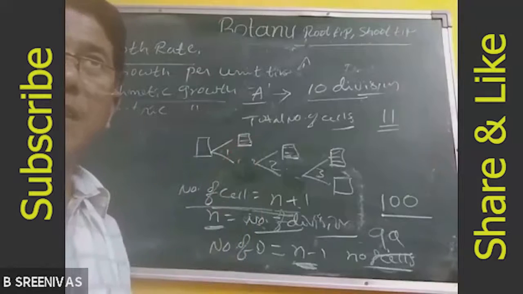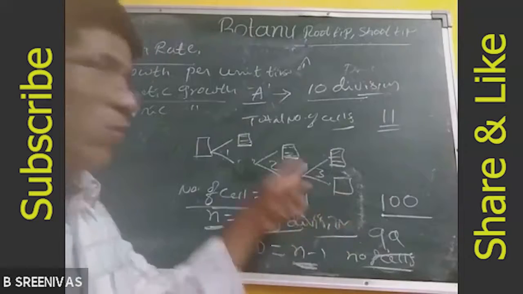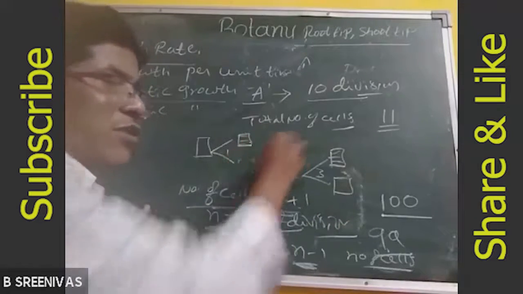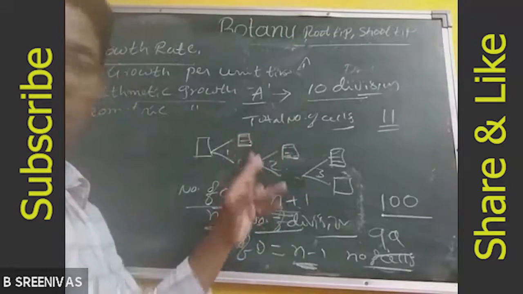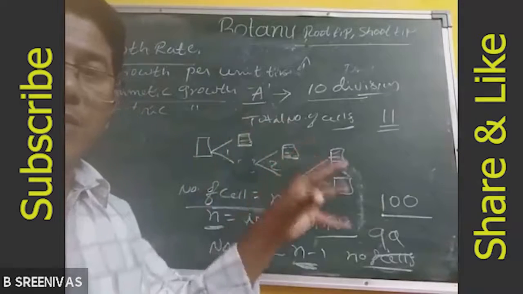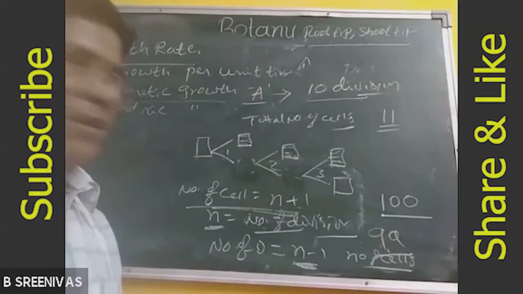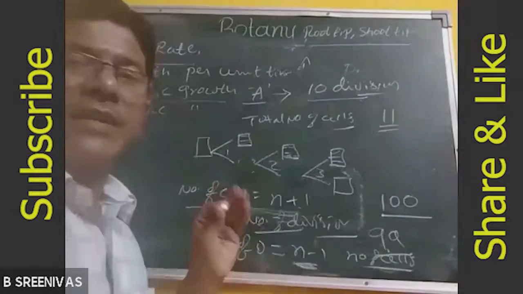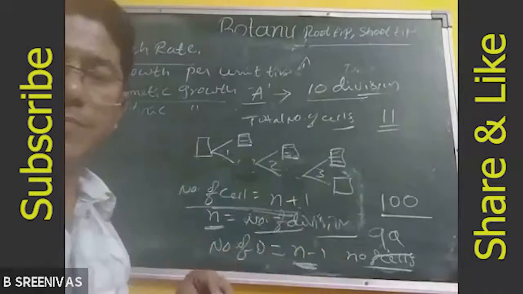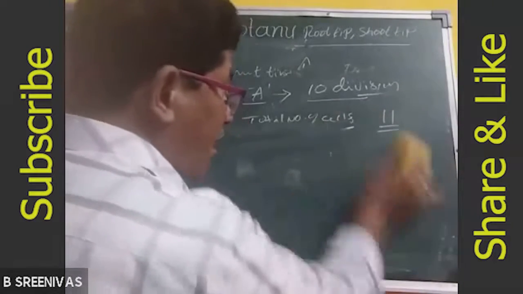Is it clear? Arithmetic growth. In arithmetic growth, only one of the cells is converted into a permanent cell. Another cell divides and produces 2 more daughter cells. So one by one, constantly, the growth is seen. That constant growth is called arithmetic growth. There is no slow and no rapid growth, so the growth is constantly increasing. Right. Next one. Another growth is geometric growth.